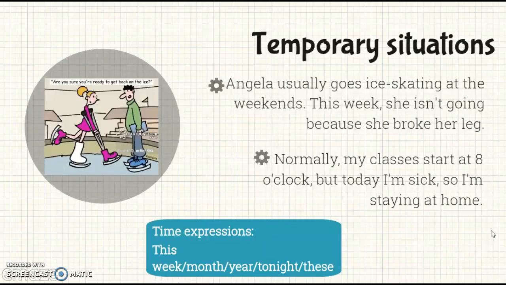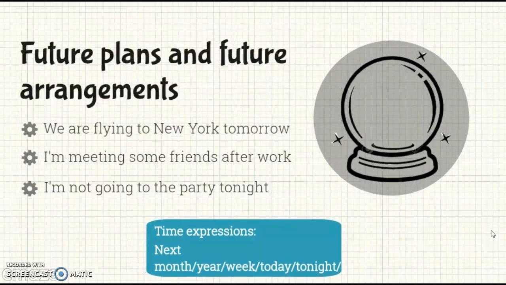In this case, we call them temporary situations because, as you can observe, they are situations that do not take place every single day. That's why here we are going to have our time expressions, such as this week, this month, this year, tonight, etc.